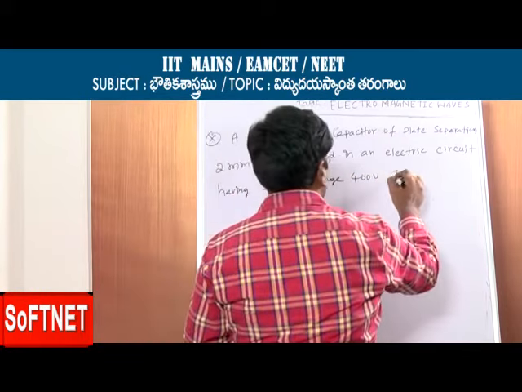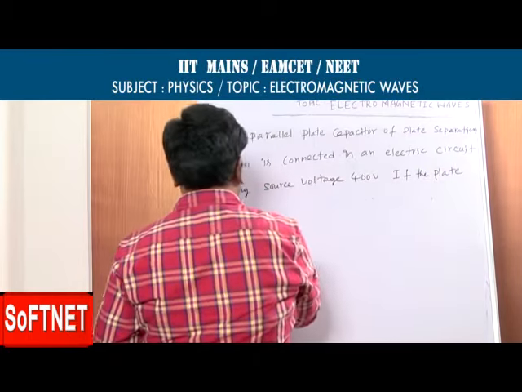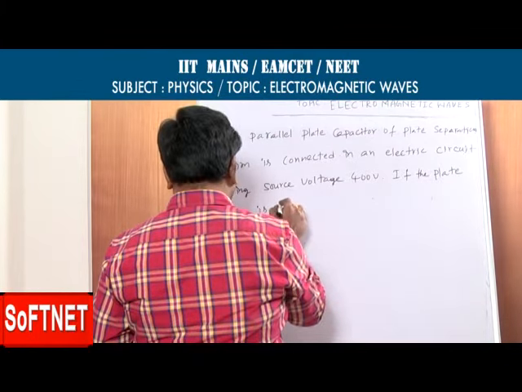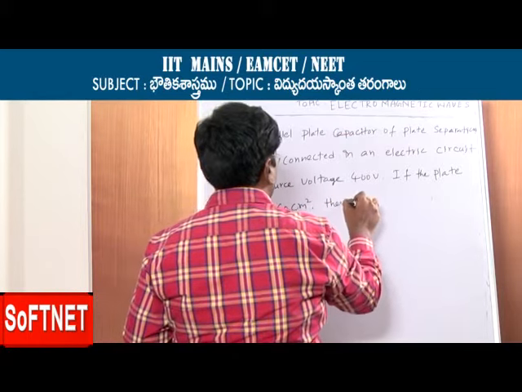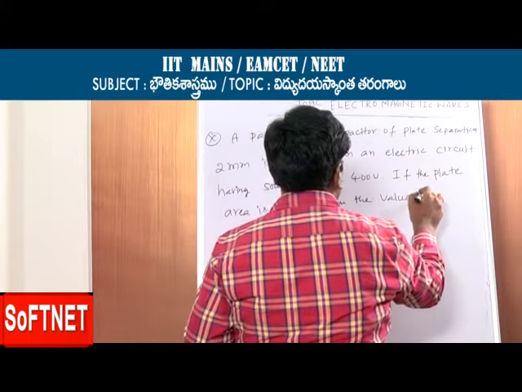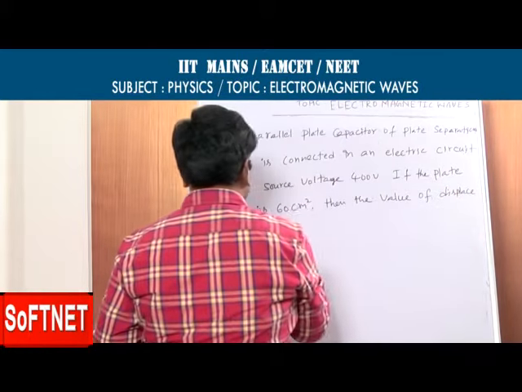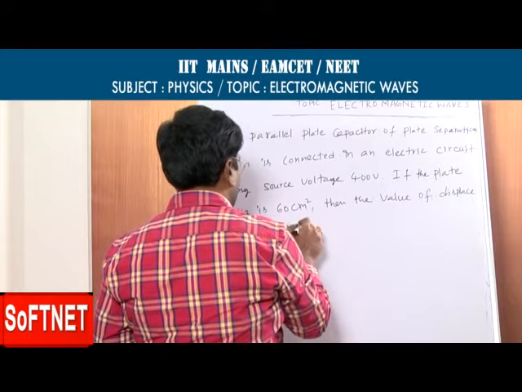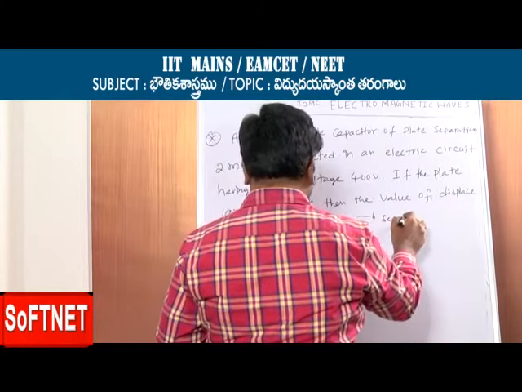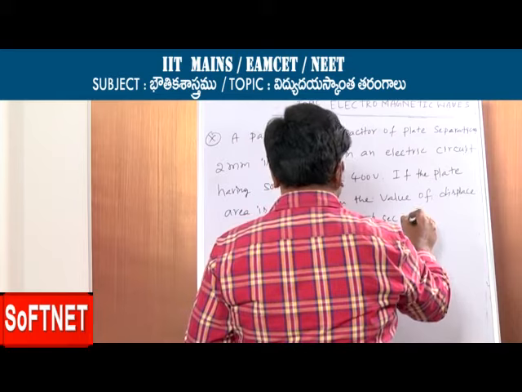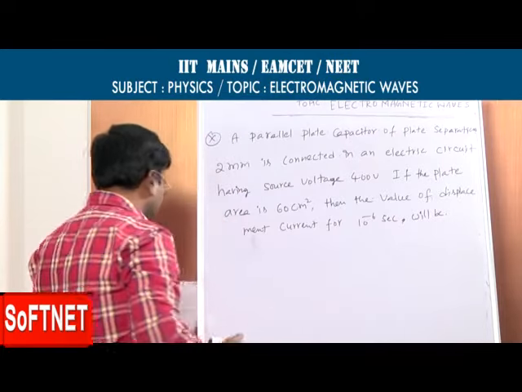If the plate area is 60 centimeters square, then the value of displacement current for 10 power minus 6 seconds.